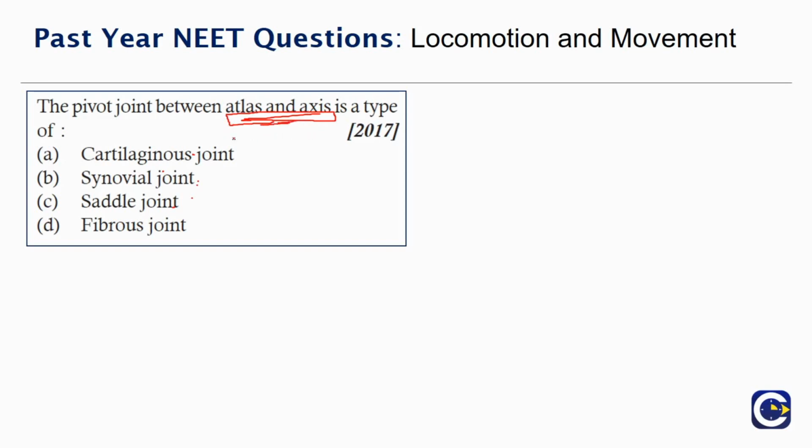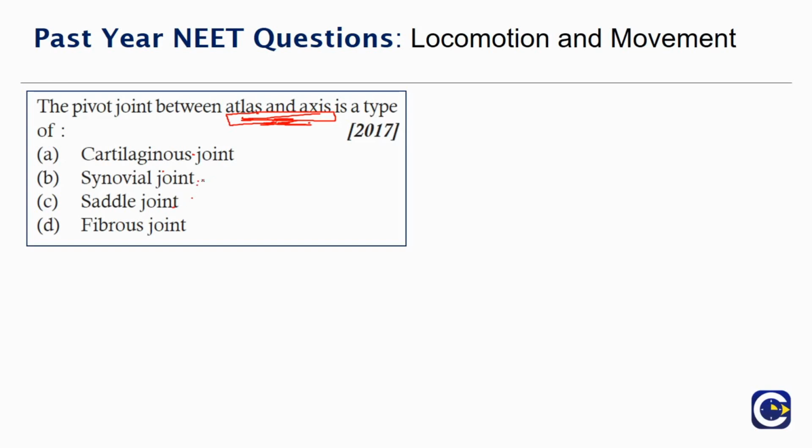Even if you are not able to figure out the answer for this question, you should use logical reasoning here. The atlas and axis are the reason for the movement of the head towards right, left, up and down, so the joint between them should also be movable. Cartilaginous joints are not very flexible. The actual movement of head and neck is very complex, and that is not possible with a cartilaginous joint. Synovial joints are actually very flexible. We have them in the knee, and between the tibia and the fibula. So we know synovial joints are very good in movement.